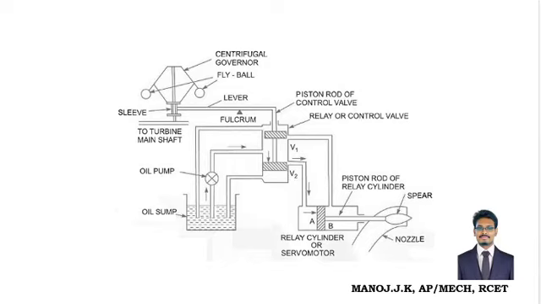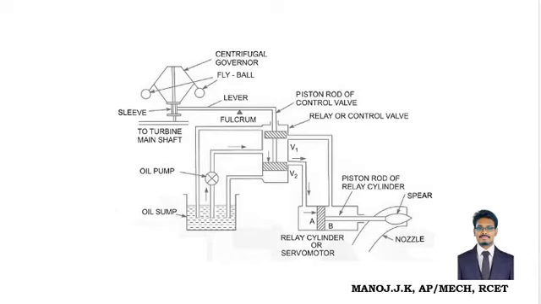When the turbine rotates faster, the fly balls also rotate faster and it lifts the sleeve. Through the action of the fulcrum, the piston moves downwards and therefore oil from the oil sump escapes through valve V1 and reaches the point A and then pushes the piston forward. So therefore it closes the mouth of the nozzle. Therefore the control of flow rate takes place.